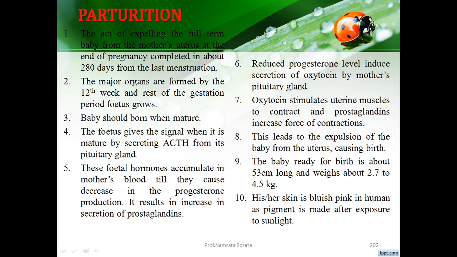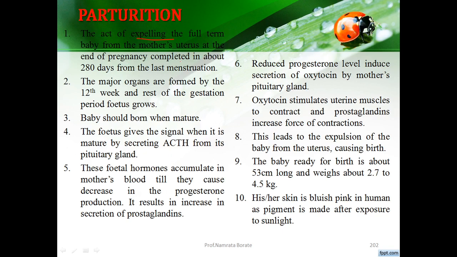The physical activity involved in parturition, like uterine and abdominal contraction, dilation of the cervix, and passage of the baby, is collectively called labor. Parturition is the act of expelling the full-term baby from the mother's uterus at the end of pregnancy, meaning at the end of the gestation period.